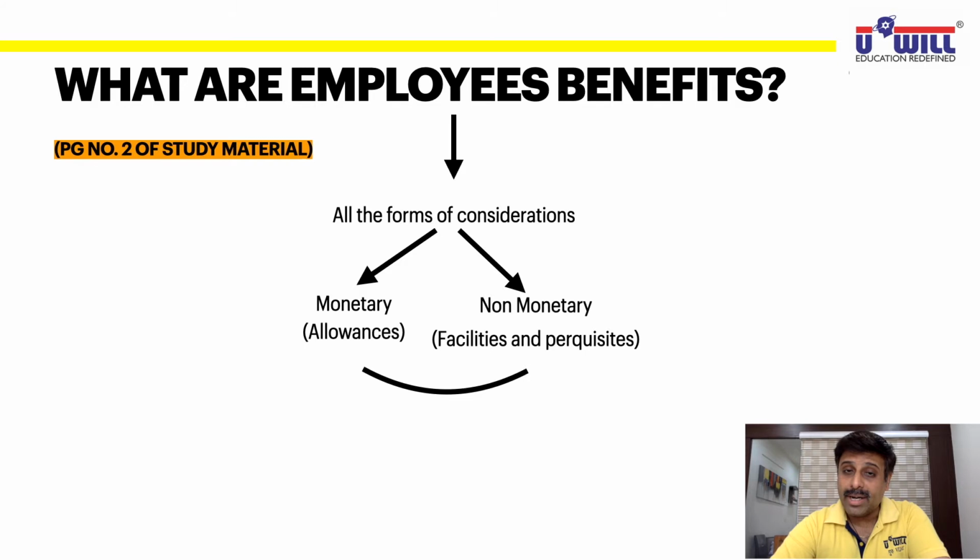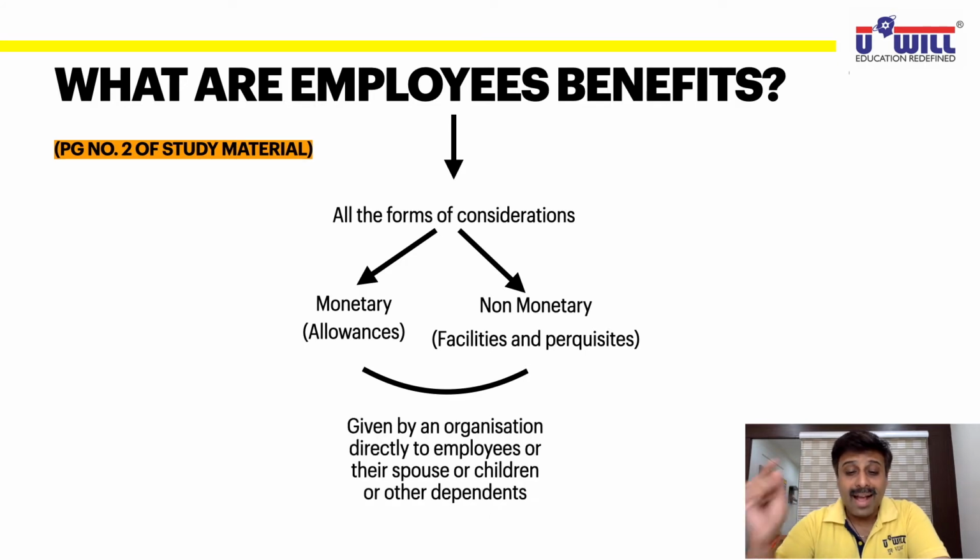both of them, whether monetary or non-monetary, are given by an organization either directly to the employees or their spouse or their children or any other dependents: parents, mothers, grandfather, grandmother, grandchildren, brothers, any other dependents. So these benefits may be enjoyed by the employee himself or their spouse or their children.